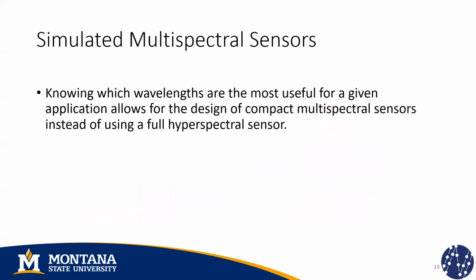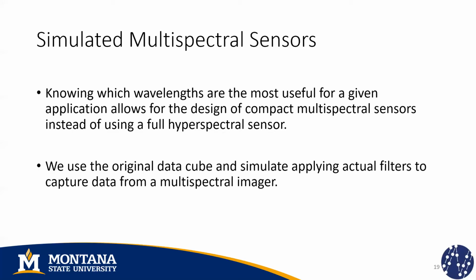So far, we discussed a way to find the best wavelengths from hyperspectral images, but what we really want to do is to design compact multispectral sensors instead of using full hyperspectral sensors. The main difference is that a multispectral filter can capture a wider region of the spectrum of light in comparison to a hyperspectral filter, which is very narrow.